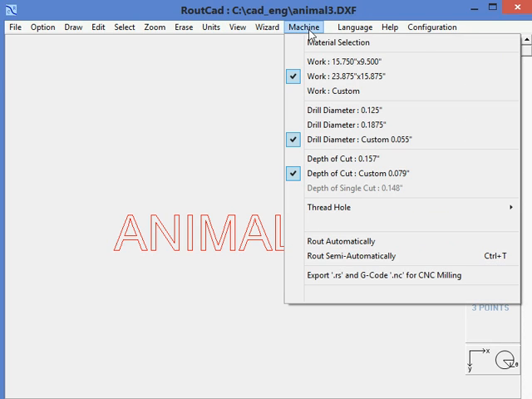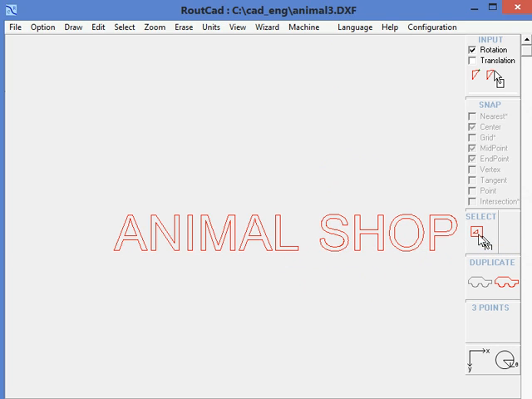We go to Machine, Route Semi-Automatic, and we select Segment. Then we make sure that we are looking at the route arrow, and we want to go from up to down in a counterclockwise way. So we will select the beginning of the segment. It will route. And then we go to the next segment.